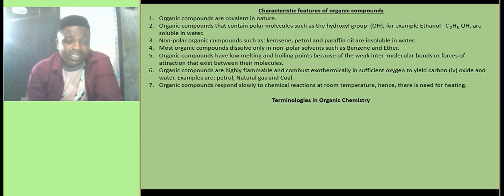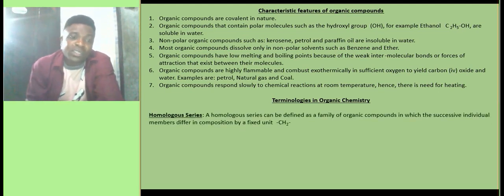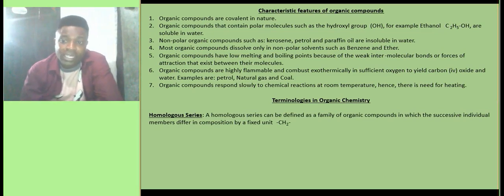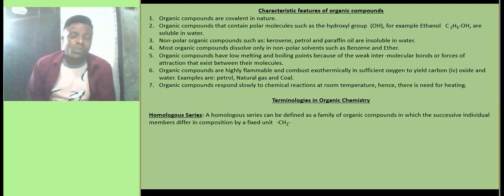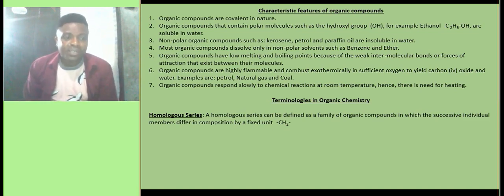There are some terminologies that we cannot do without in organic chemistry, and we'll be taking a look at them one after the other. The first one is homologous series. A homologous series can be defined as a family of organic compounds in which the successive individual members differ in composition by a fixed unit, CH2. What do I mean by that definition? That definition means that the members of the homologous series, they differ by one carbon atom and two hydrogen atoms.